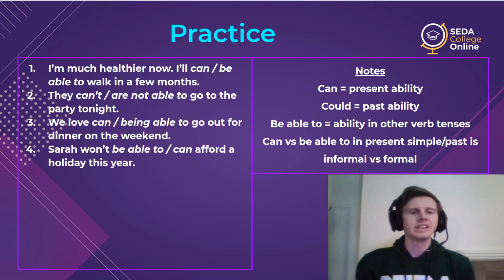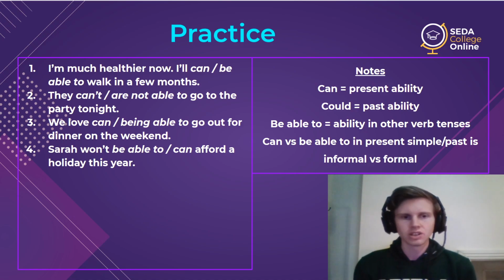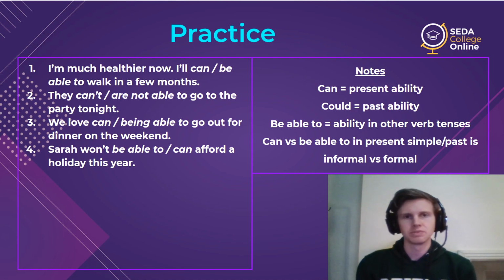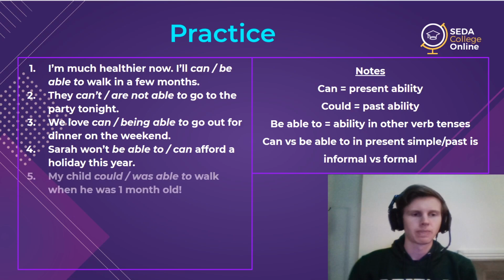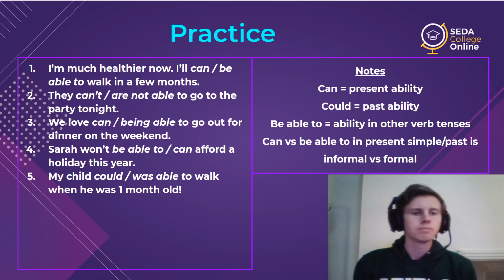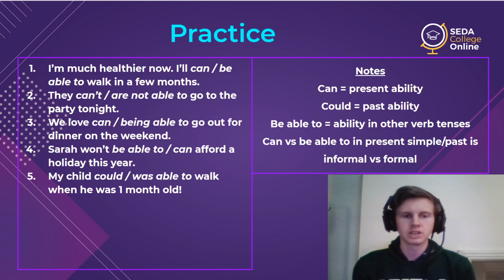The next, Sarah won't be able to afford a holiday this year, or Sarah can afford a holiday this year. Two sentences. The next, my child could walk when he was 1 month old, or my child was able to walk when he was 1 month old. I know, a very amazing child, 1 month old, and they're walking.